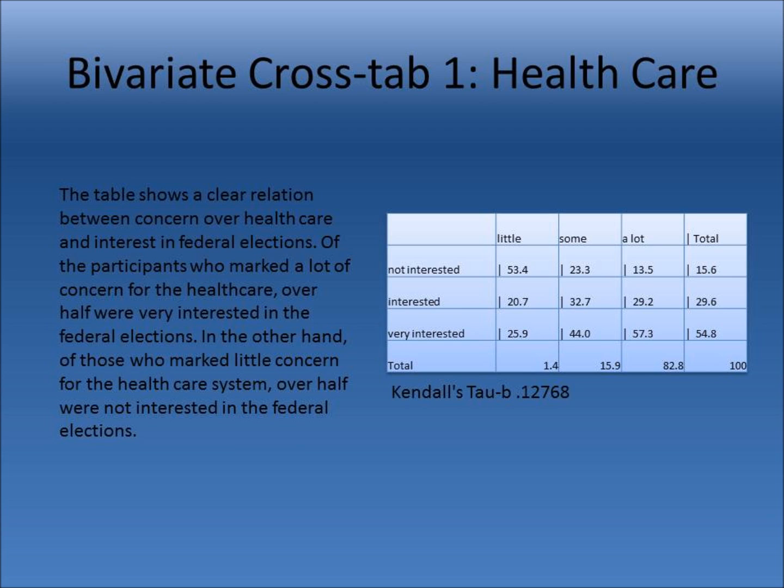Here we have our first bivariate cross tabulation. It shows the relationship between healthcare and interest in federal elections. As you can see, those with little concern or little interest for the federal election have very low concern for the healthcare system.